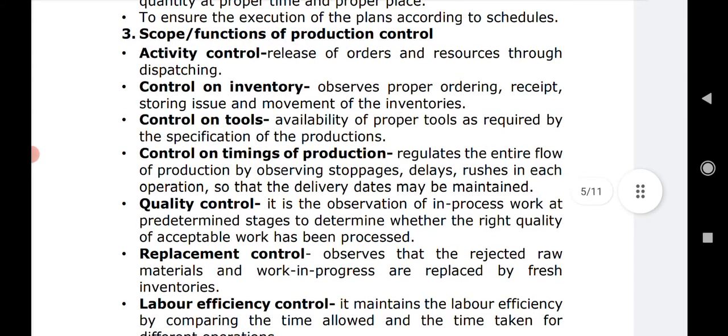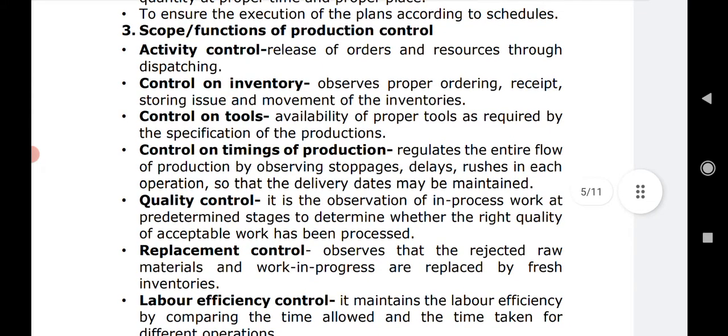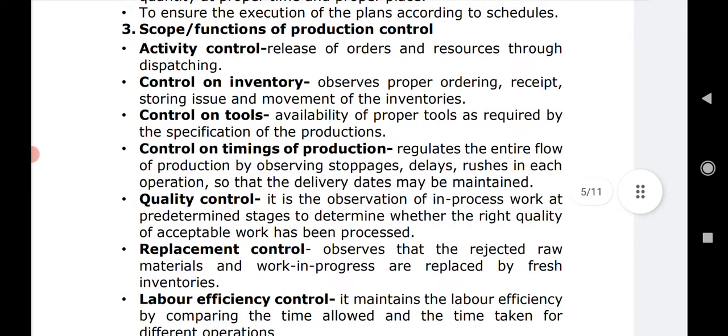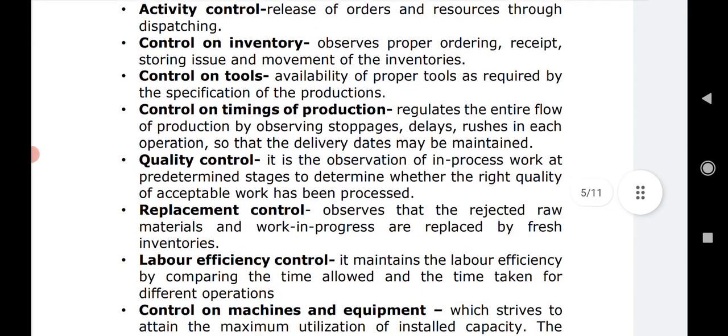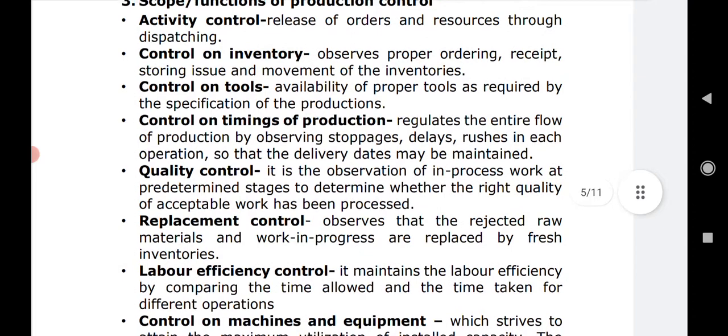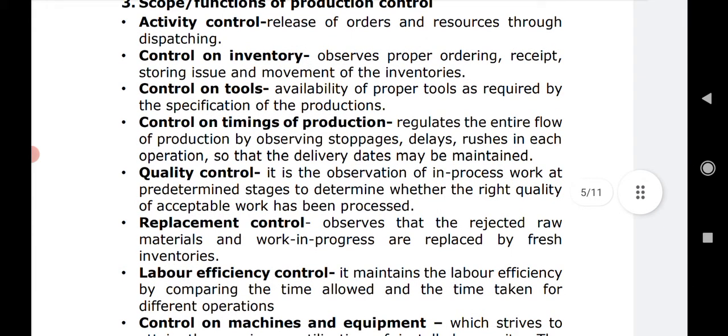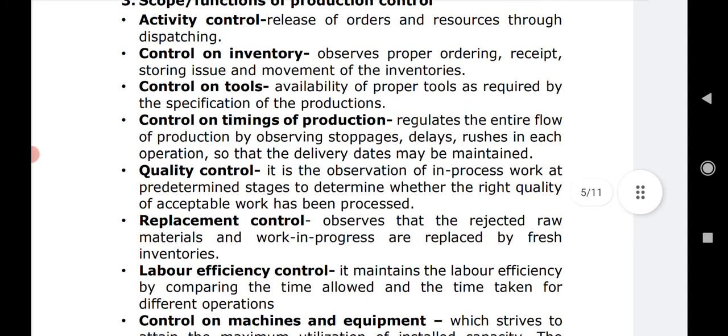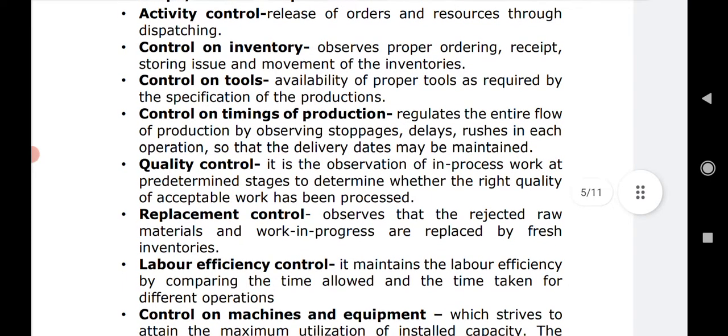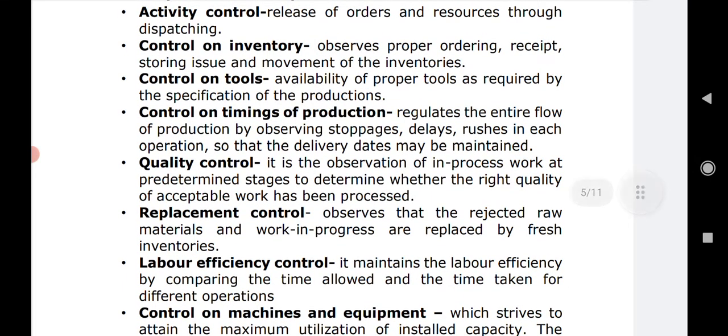That means whatever the resources are required, how they are to be used, and the orders related to it are sent through dispatching. Next, the inventory is to be controlled. So control on inventory. Inventory means all the types of raw materials or semi-finished goods, or whatever components, subparts we require for production, they can be considered as inventory. So it observes proper ordering, receipt, issuing, storing, and the movement of the inventory.